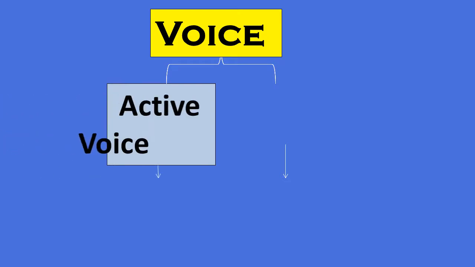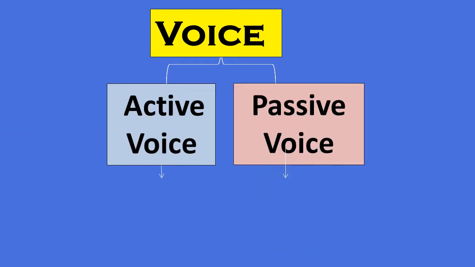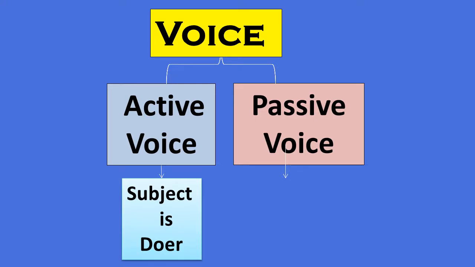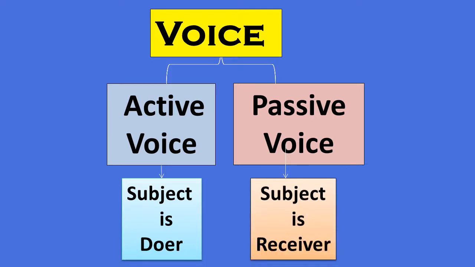We know the two kinds of voice in English. One is active voice, another is passive voice. Active voice means the action of the sentence is performed by the subject. Here, the subject is the doer of the action in the sentence. In passive voice, the action of the sentence is received by the subject. Here, the subject is the receiver of the action.